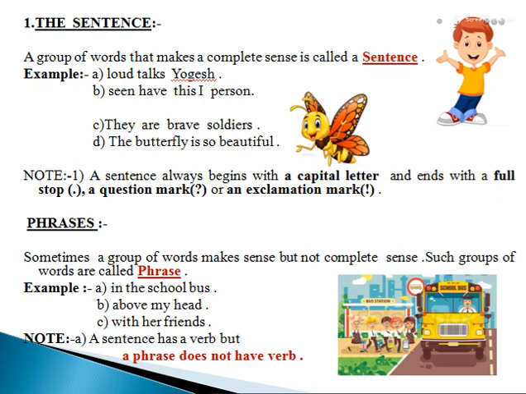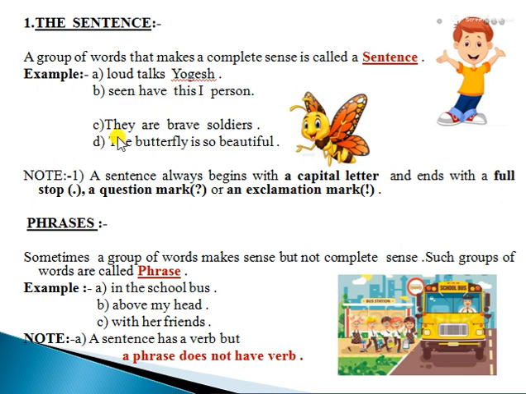Today we are going to learn the first lesson, that is the sentence. Definition says a group of words that makes a complete sense is called a sentence. We see some examples. Number A, loud talks Yogesh. Number B, seen have this I person. In these two examples, we see there are group of words, but are they giving any complete sense? No. So they are not the sentences.